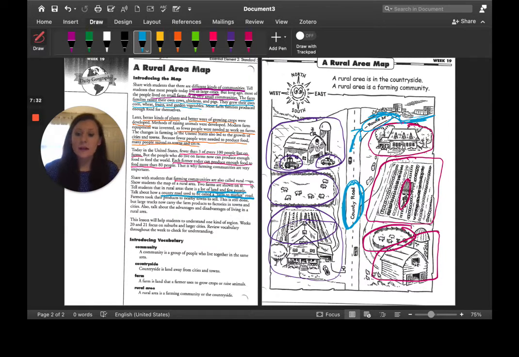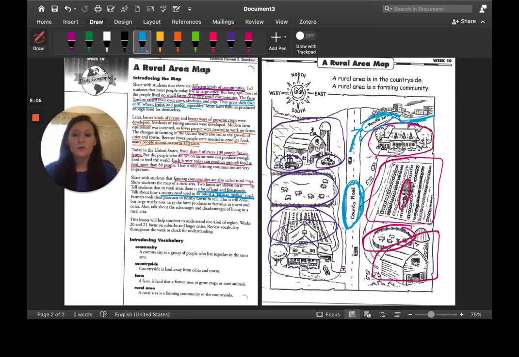As with living anywhere, you're going to have advantages and disadvantages to living in those areas. So living in a rural area certainly does have its advantages and disadvantages just like anywhere else. So living in a rural area can have a disadvantage of there not being a lot of other people around you, which some people would see as an advantage because some people really like the quietness of being in a rural area.